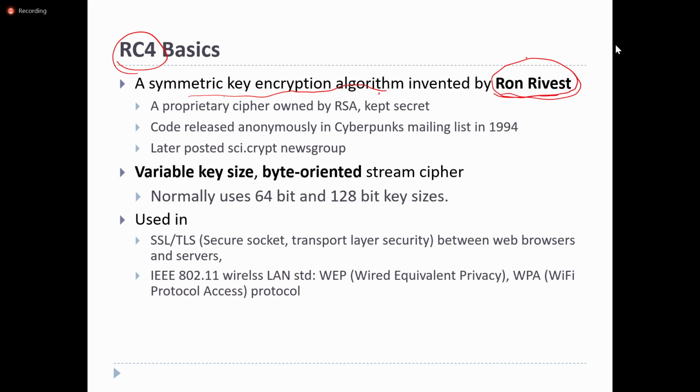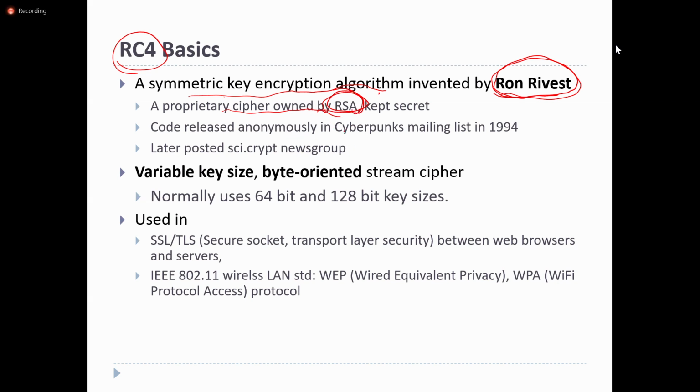This fellow invented the RC4 algorithm. It is a proprietary cipher owned by RSA. RSA is one of the public asymmetric key algorithms, and we'll discuss RSA later.